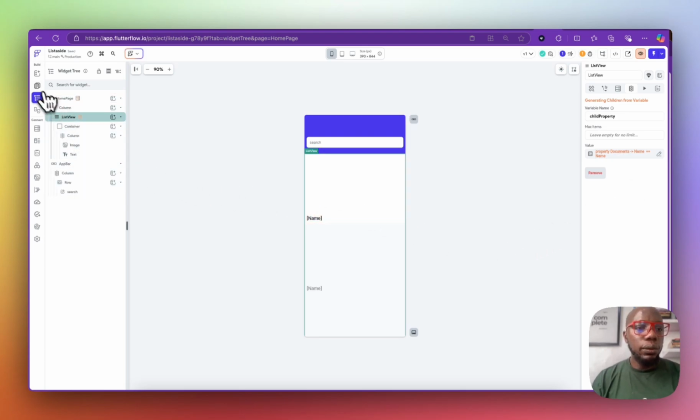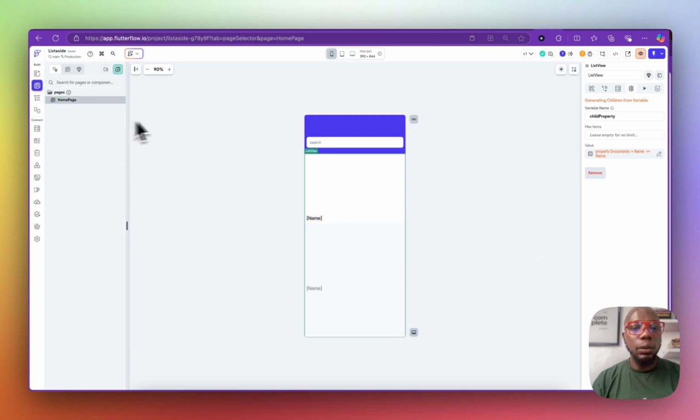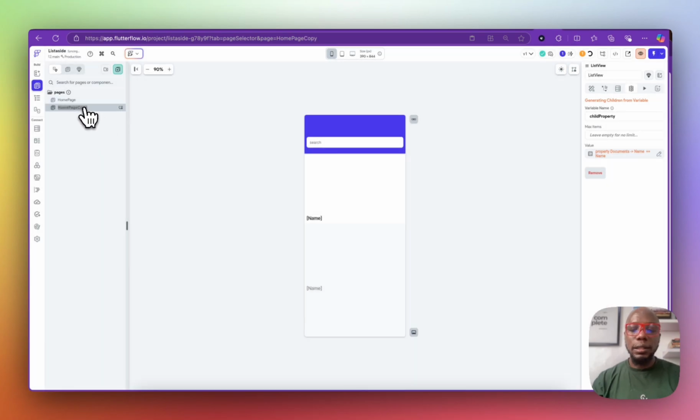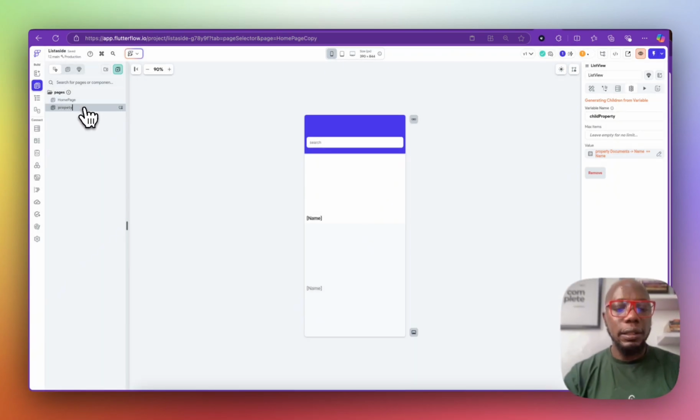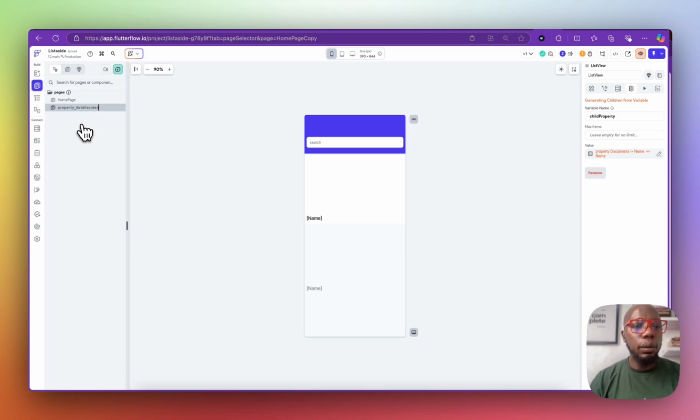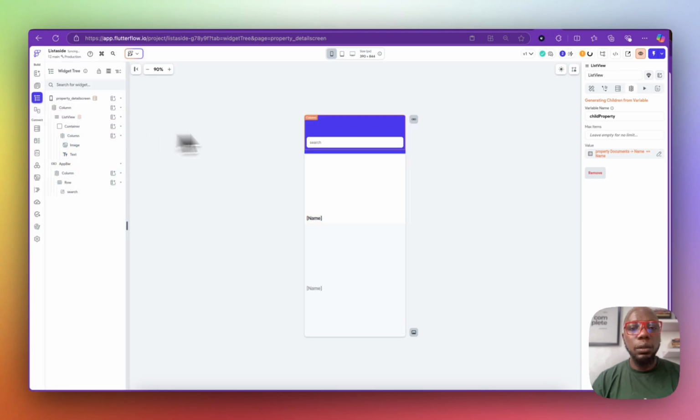Okay, so let's duplicate this. I'm going to duplicate the home page for the sake of time, and this is going to be the property detail screen. So now that we're on the property detail screen, a few things that we need.